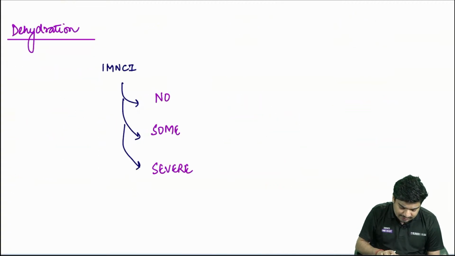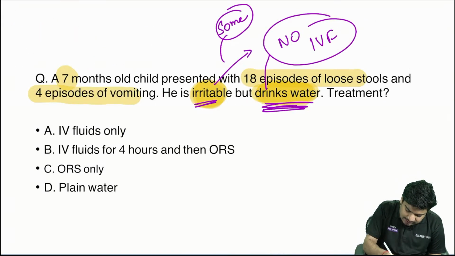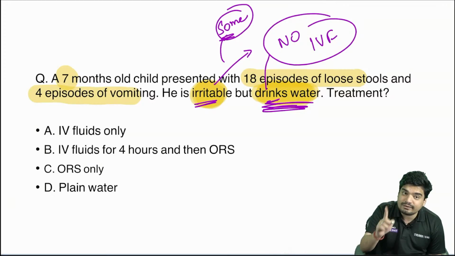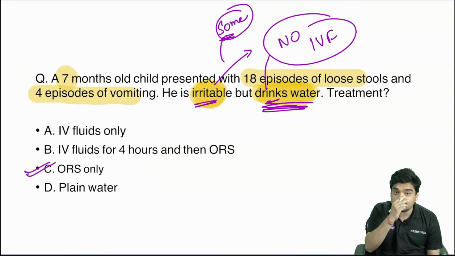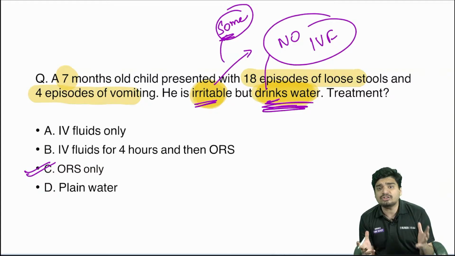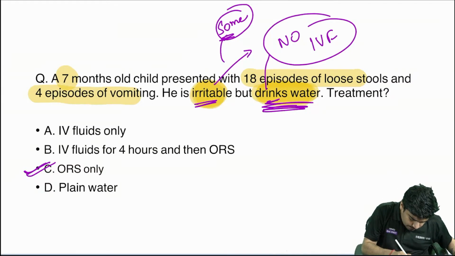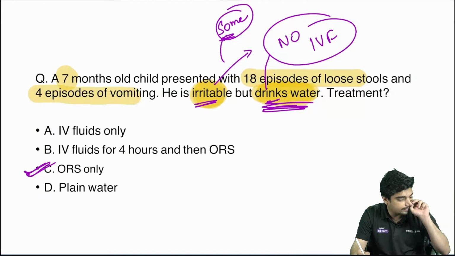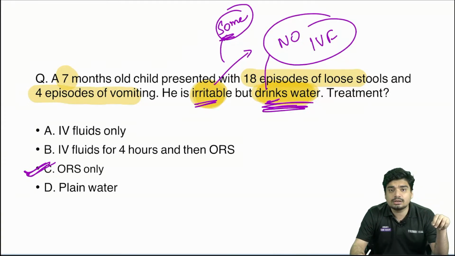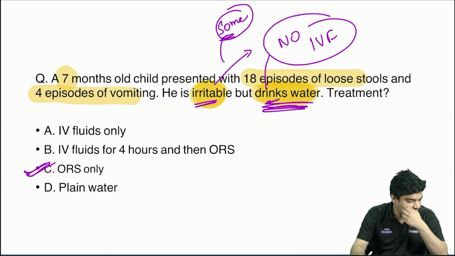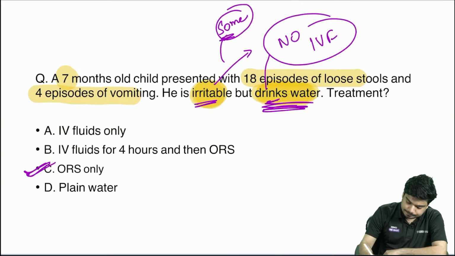So what's going to be the answer here? He's irritable. Some dehydration. Drinking water means no IV fluid. You are going to use ORS only. This is some dehydration. In some dehydration, why do you want to use IV fluids? It's going to be ORS only.